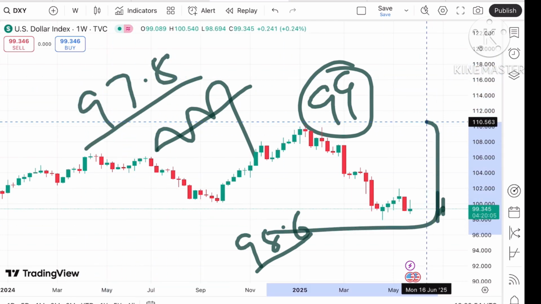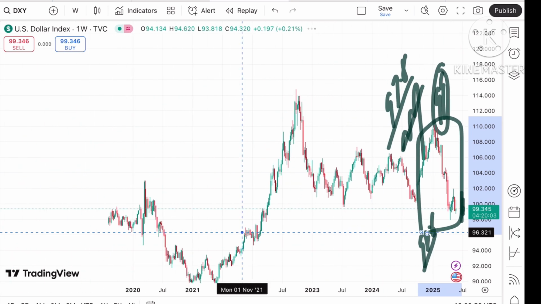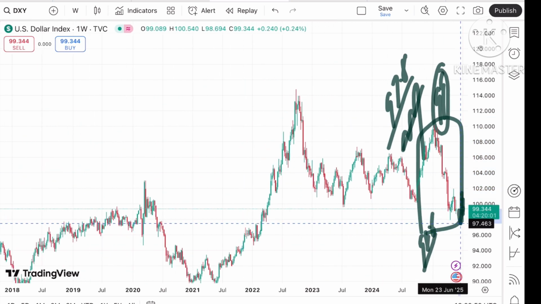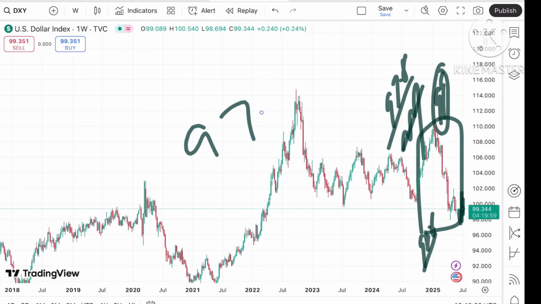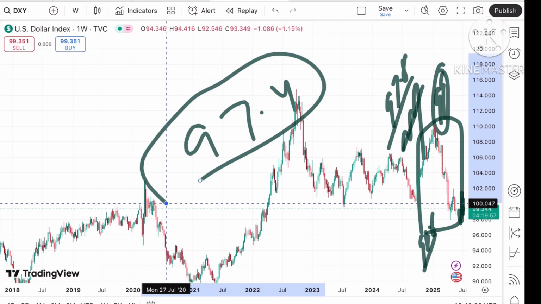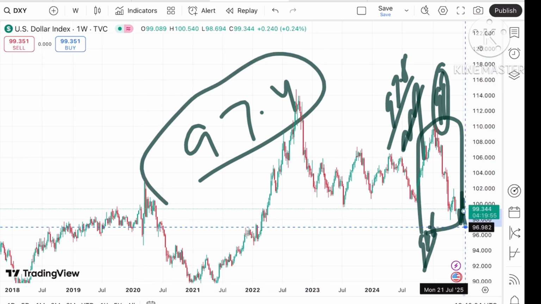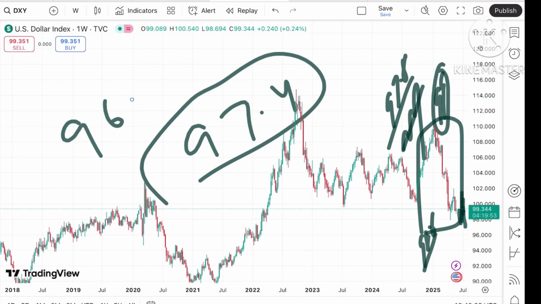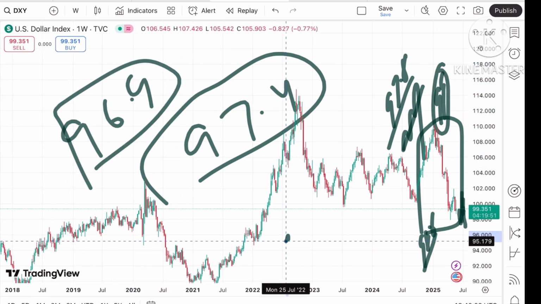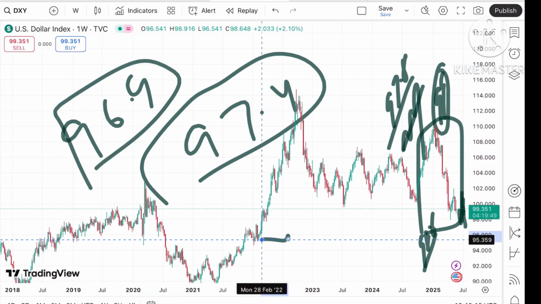Okay, and then there will be a zone breakout, so we can see the price will fall further down, and from there it will touch a level of $97.4. Okay, and suppose if it started falling below that particular level, the chance of touching 96.9 will be there, and then a further fall, because this level we have seen after a long time.